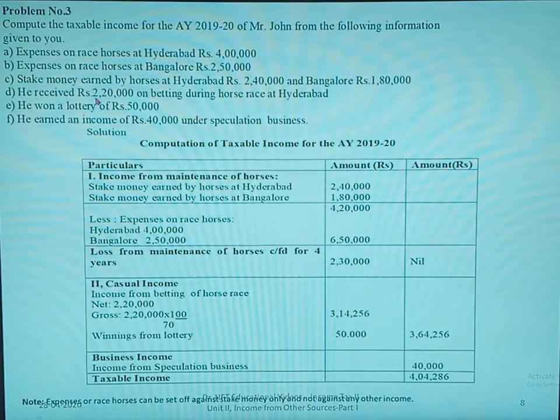How will you gross up? 2,20,000 into 100 by 70. That gives you 3,14,256. You add it along with the winnings from lottery, you get 3,64,256. Then he earned an income of rupees 40,000 under speculation business. Business income from speculation business is 40,000. So 3,64,256 plus 40,000 is 4,04,286. So we get the taxable income of 4,04,286.